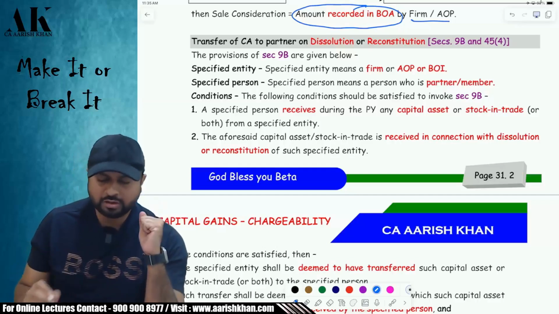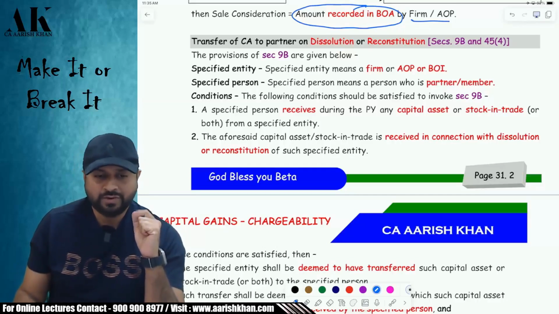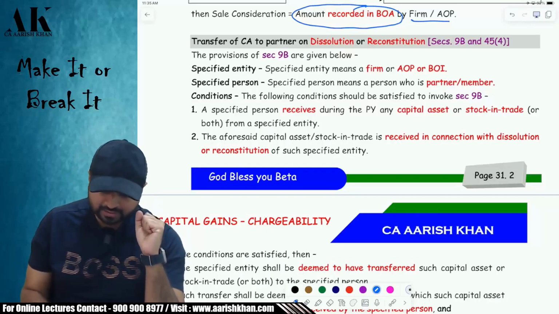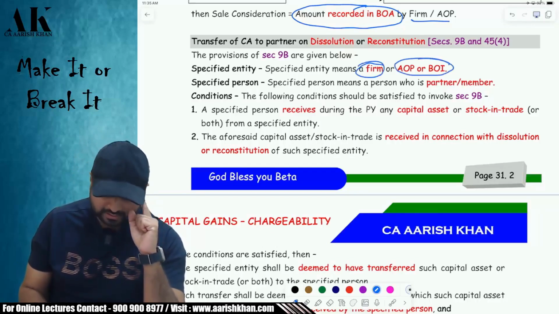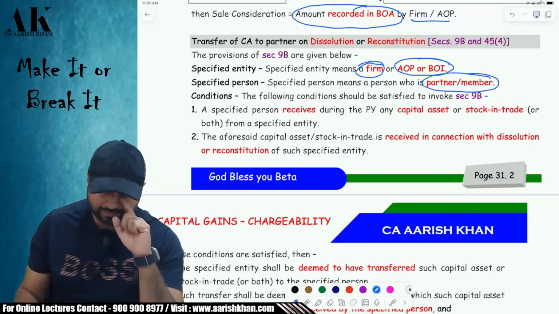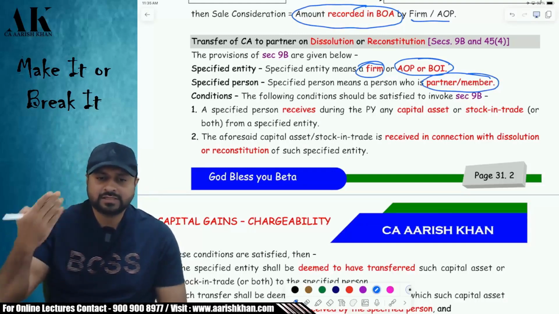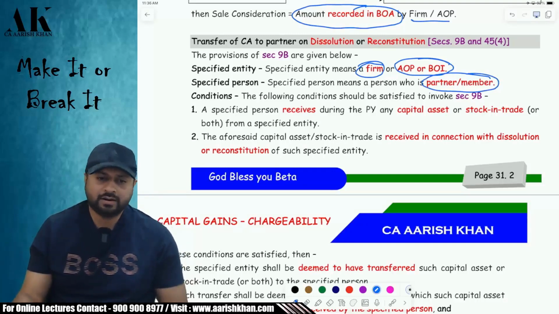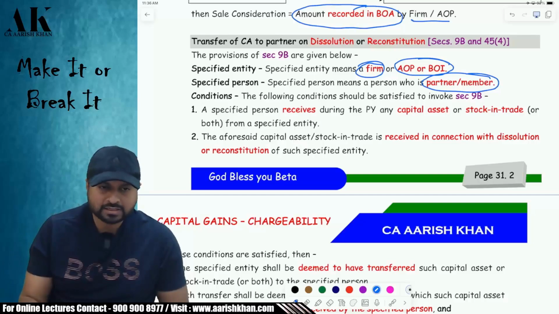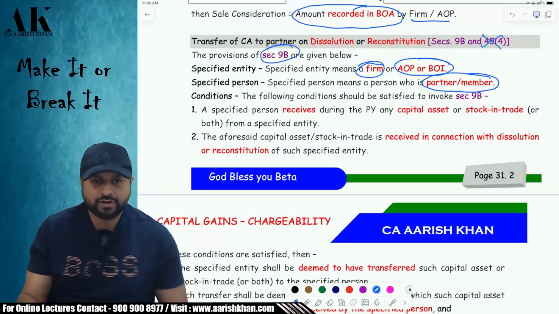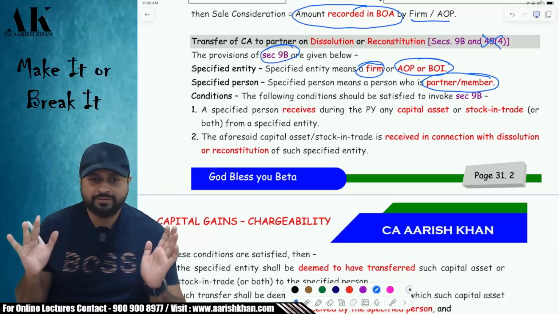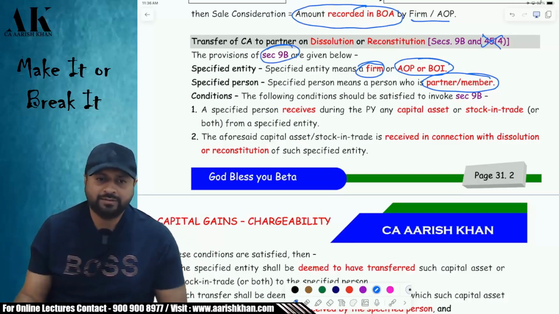Let me talk about 9B first of all. When is 9B attracted? 9B is attracted when a partnership firm or an AOP or BOI gives something to the partner or the member. What is that something, sir? I'm only talking about 9B as of now. I'm not interested in 45(4). Let's talk about both of them individually first and then we will combine both of them.